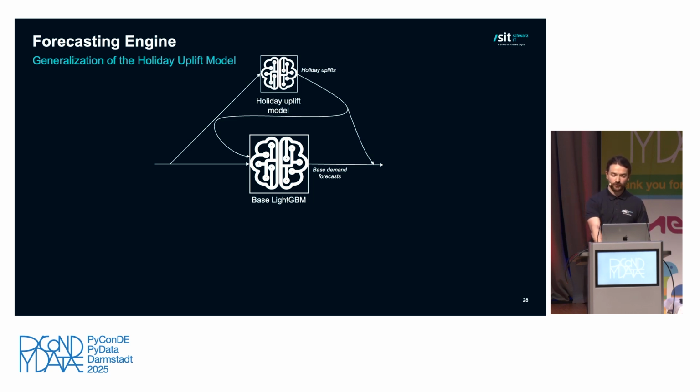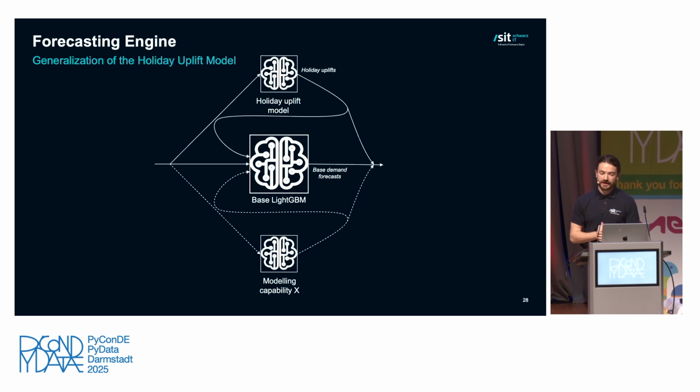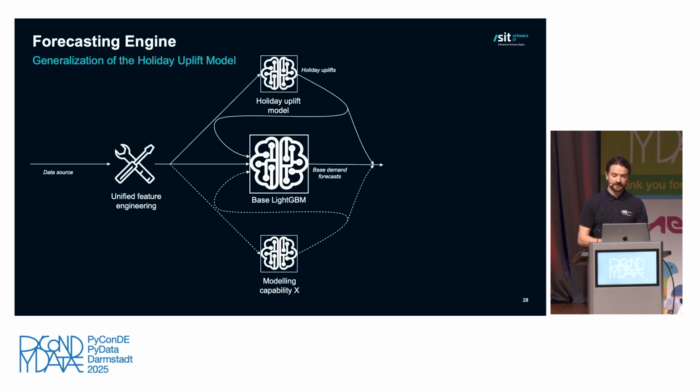So here also, I imagine maybe not as a surprise, in our whole modeling pipeline, we not only have the holiday uplift model, we have different so-called modeling capabilities that can be seen as model specialists that are targeted to predicting certain behaviors much better than the base LightGBM model. Developing all these models is also quite some effort, so they are generally built around the same templates, and very importantly, they are built through a unified feature engineering to make their development faster.